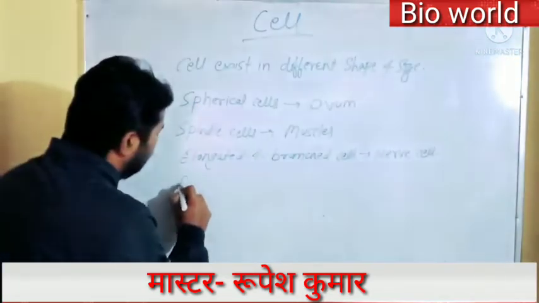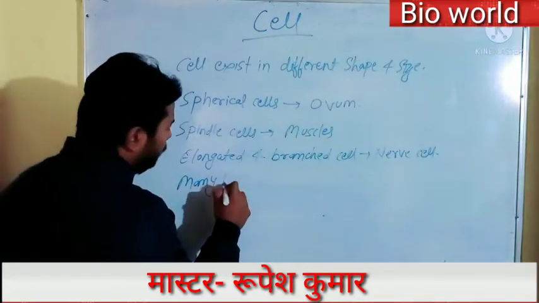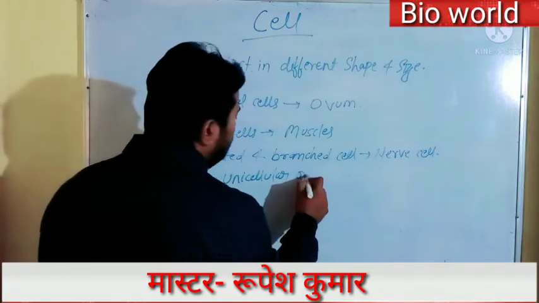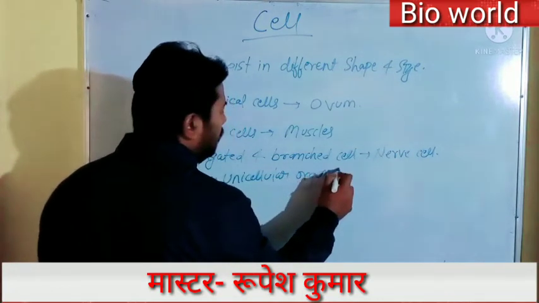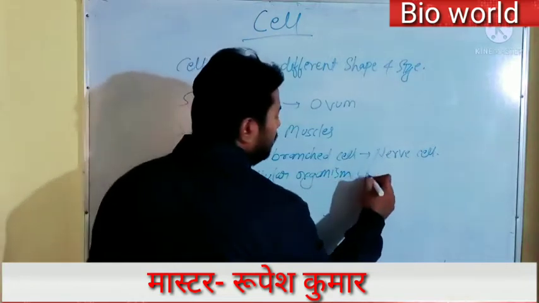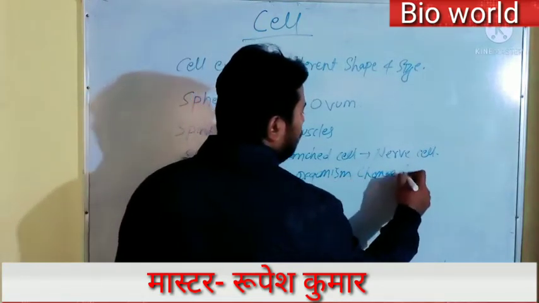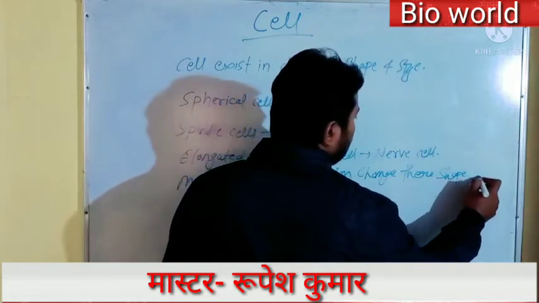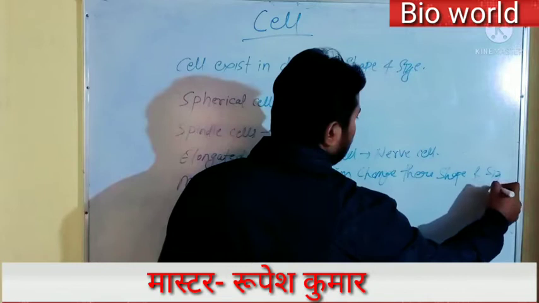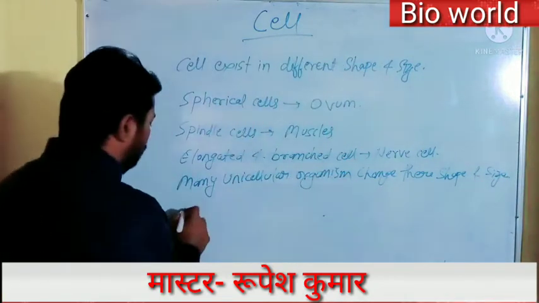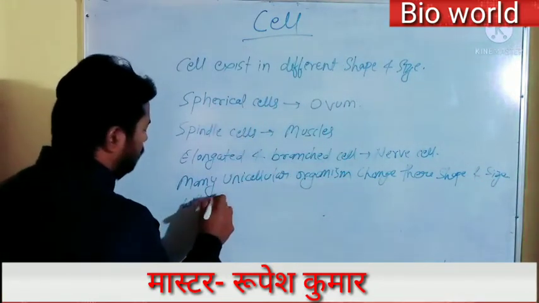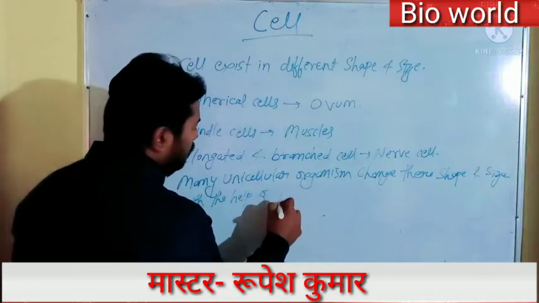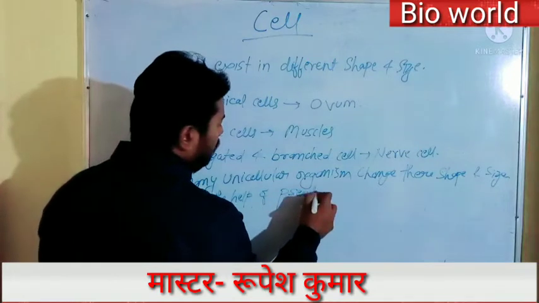Many unicellular organisms change their shape and size with the help of pseudopodia.